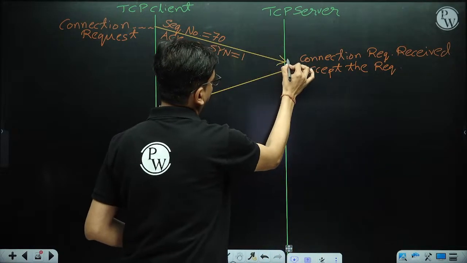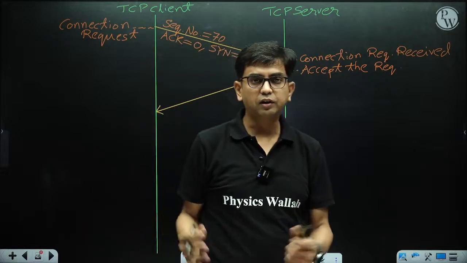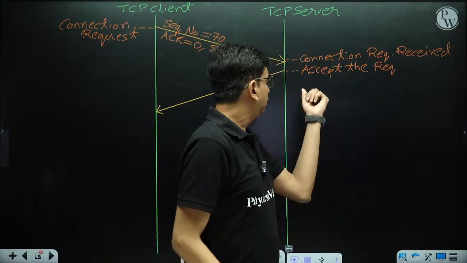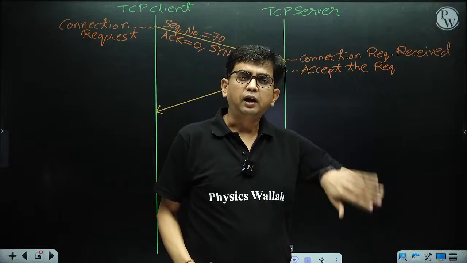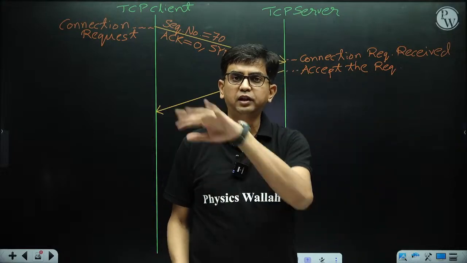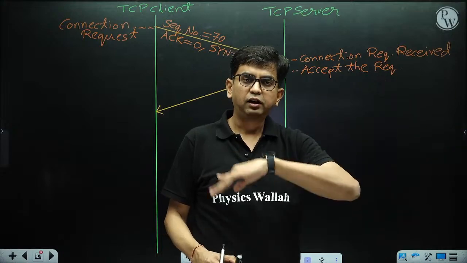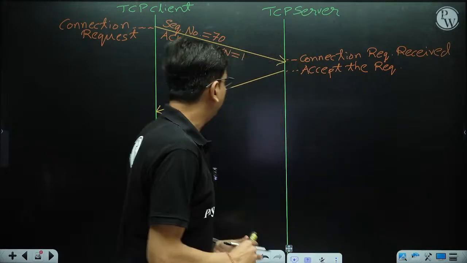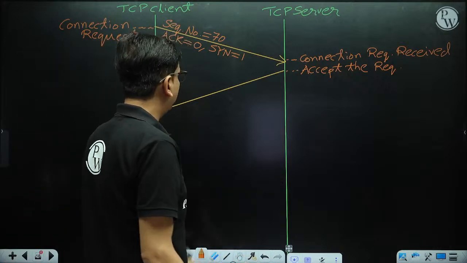So this is the point. Here the connection request is received, and the server is going to accept the request, and accept means it has to send the accept message. So accept from the server side. The server is going to send one segment.